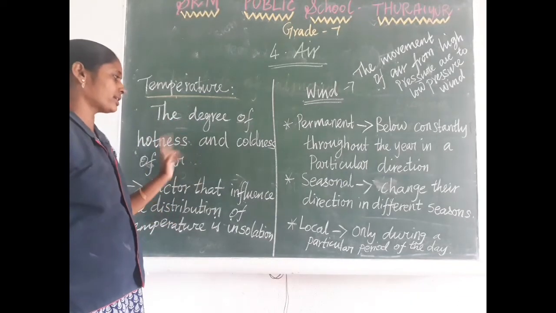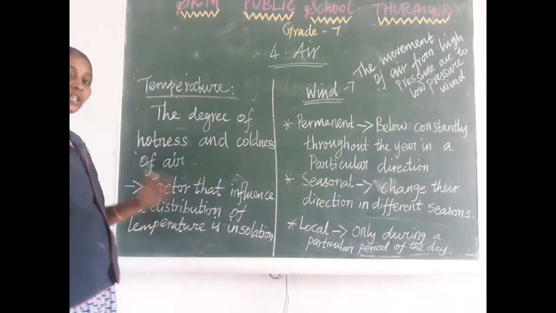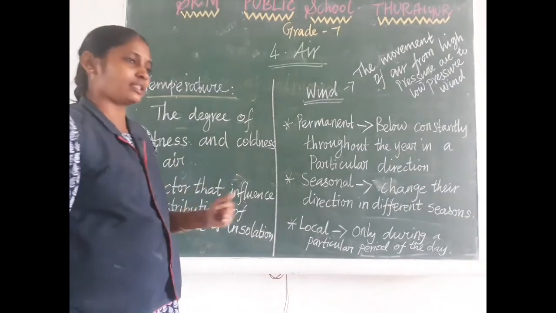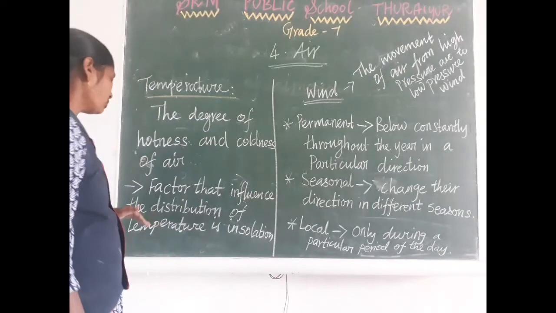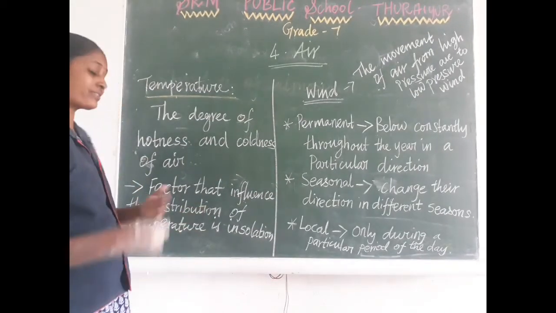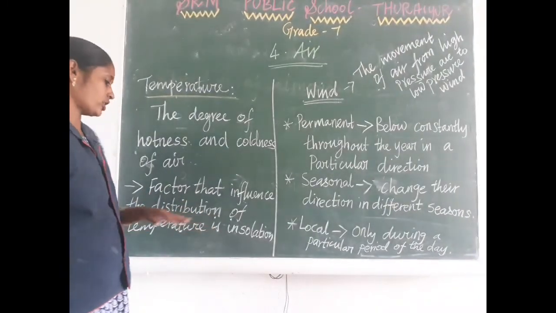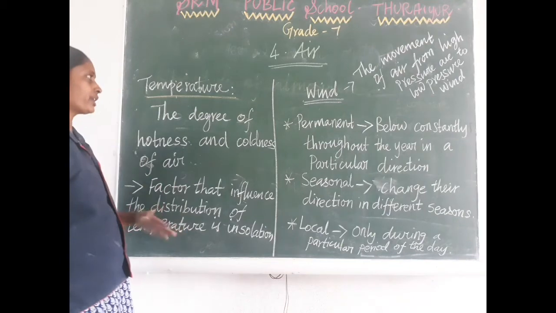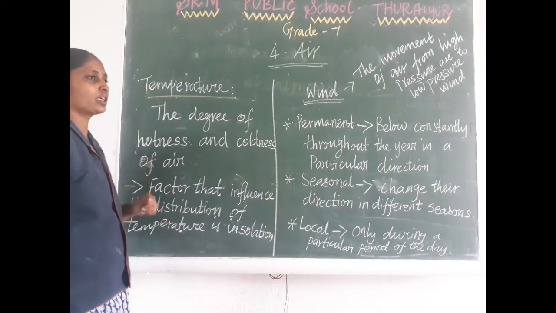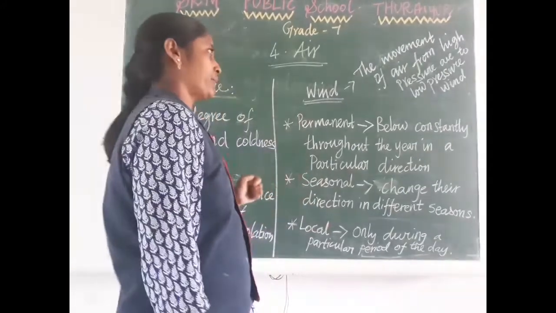Okay, the degree of hotness and coldness of the air is called temperature. So what are the factors influencing the temperature? The distribution of sun rays received from the sun is called insolation. That factor affects temperature a lot. We use various machines for measuring temperature.